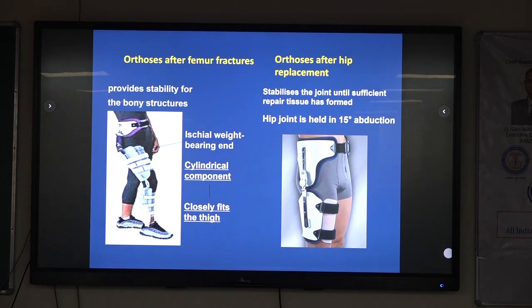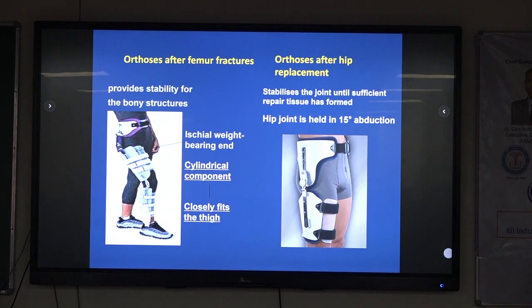Earlier, maybe 5 to 10 years ago, a lot of fracture bracing was being used when they were non-union. Now that they do such wonderful stabilization, they don't need any, and they allow walking immediately. So in cases where there is delayed union or non-union, you can use fracture bracing. The orthosis after femur fracture is to provide stability for the bony structure. There is a weight bearing cylindrical component to encircle and provide compression as well as increase the compartment pressure so as to provide distraction. So they provide distraction as well as support to improve healing.